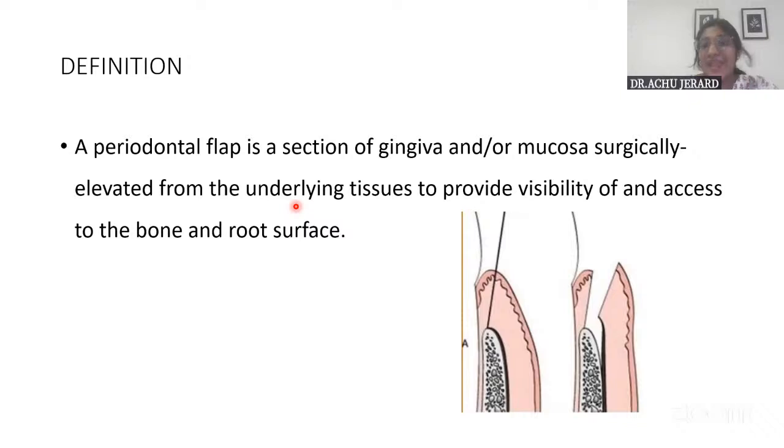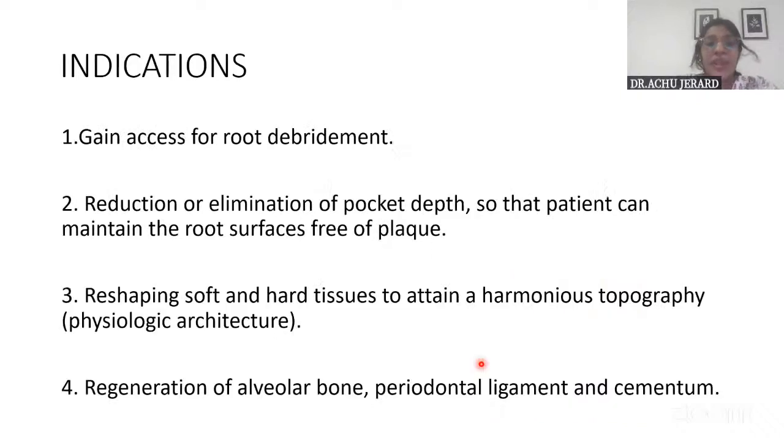We need to gain access and visibility, and that is why we reflect a flap. So this is a section of gingiva or mucosa surgically elevated from underlying tissue. So here an incision is given, and this gingiva or mucosa is being reflected, okay, surgically separated from the underlying bone to gain access to the bone and the tooth surface. And what are the indications of this?